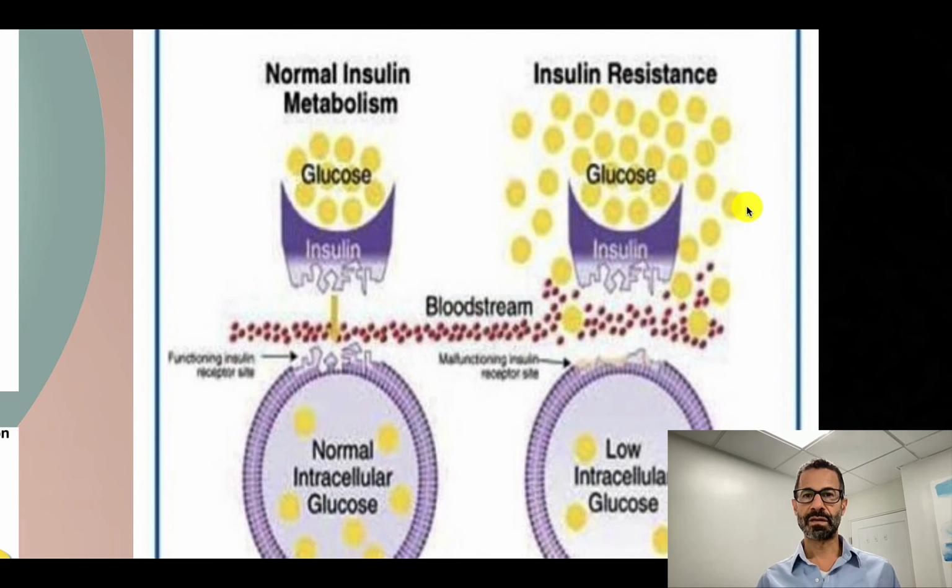The downstream effect, therefore, of inflammation, where we have a lot of glucose pumping into the bloodstream and not a lot of insulin around to deal with it, is elevated glucose in the blood but not in the cells, because insulin is not available to signal to cells to take it up.